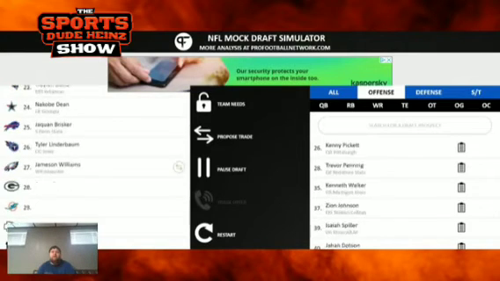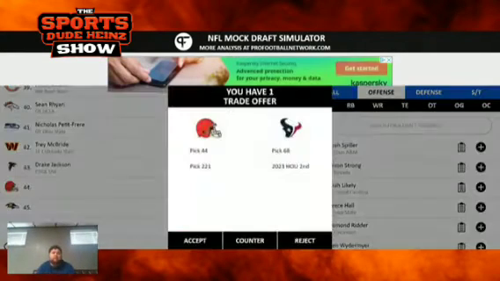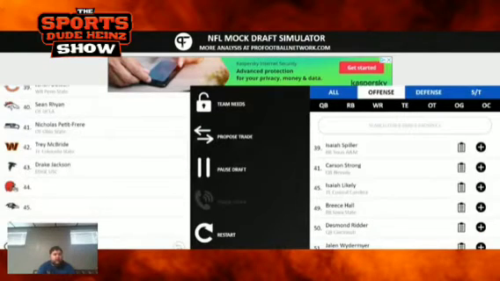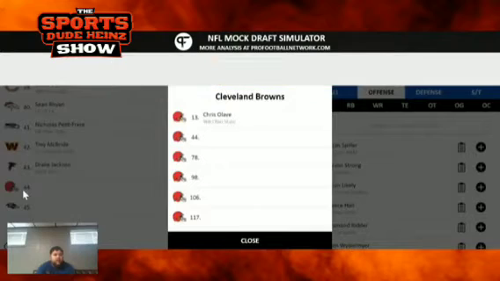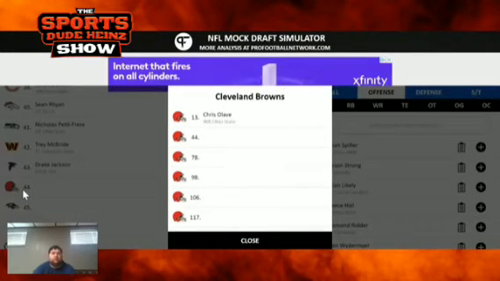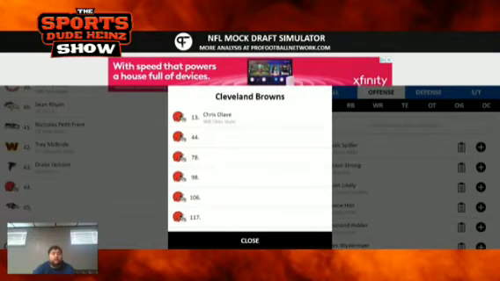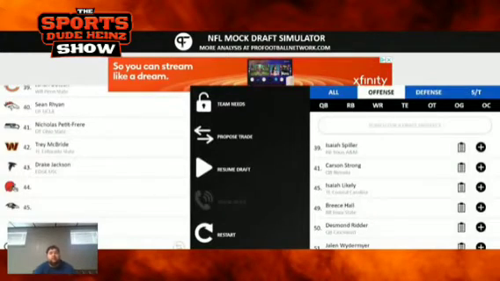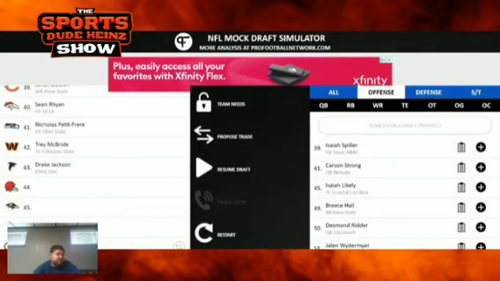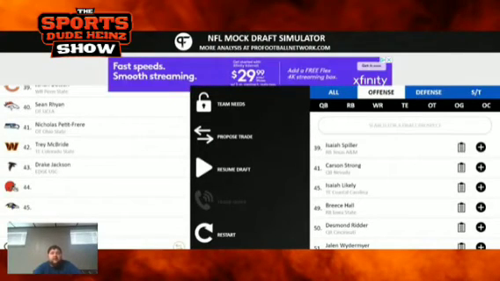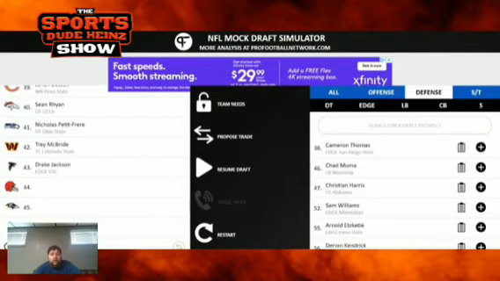Fantastic pick, great pick, A+ pick there by the Cleveland Browns. So the 44th pick overall for the Cleveland Browns. The Browns here, they have 1 first-round pick, 1 second-round pick, and I believe two third-round picks. So let's see what we can do here for Cleveland. Looking at some of their team needs, we already addressed the wide receiver. They could use help at edge and defensive tackle. Let's see here. Cameron Thomas, edge from San Diego State.